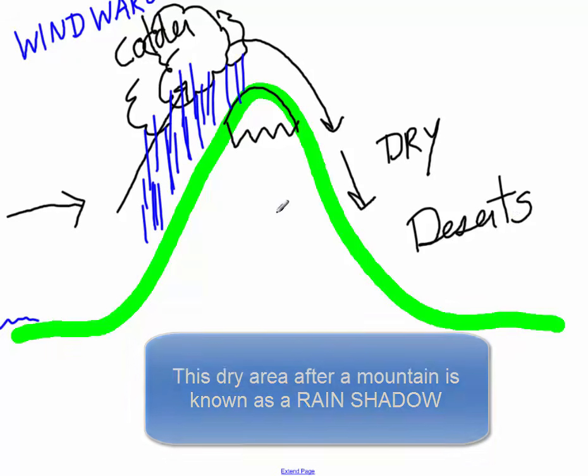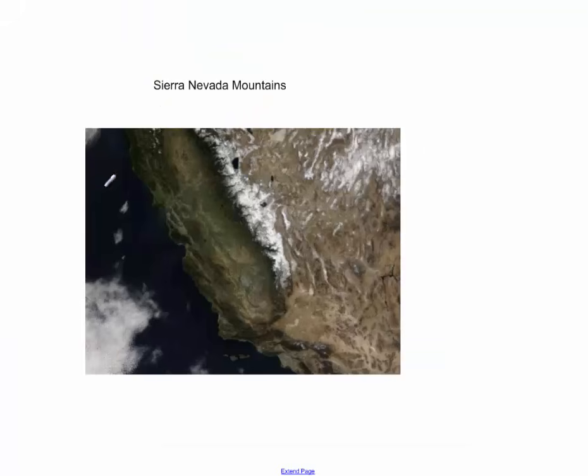A great example of this would be in California. So here's a map of California. We have the Sierra Nevada mountains that run through California. If you look at the windward side of the Sierra Nevada mountains, they're very green. We see lots of rain here. There's so much rain here that things like grapes grow really well, which is what makes this a very famous region for growing grapes for wine.